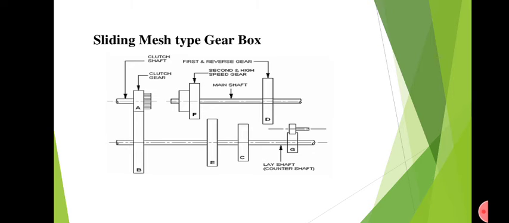Then the second gear will be engaged. So now the power flow will be A, B, E, F. Like that, the power will flow and the vehicle speed will be increased.